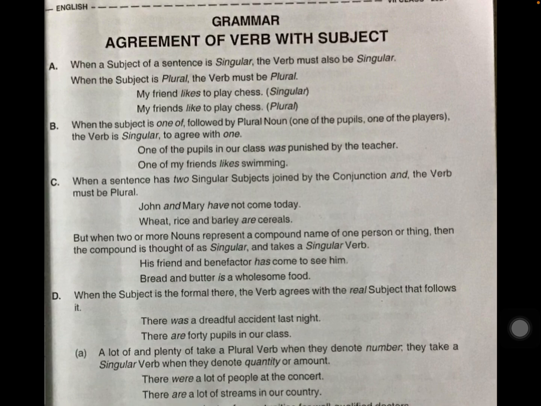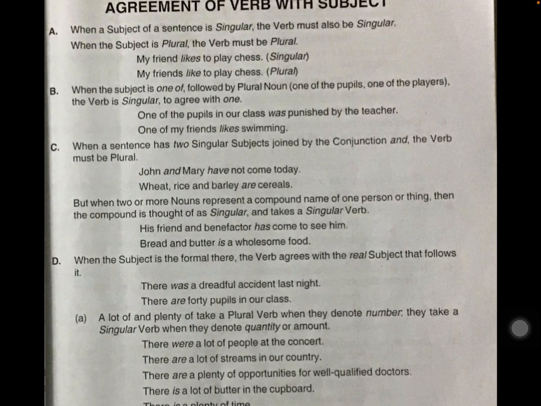When the subject is "one of" followed by a plural noun, like one of the pupils, one of the players, the verb is singular to agree with "one." One of the pupils in our class was punished by the teacher. Whenever we use "one of," the subject should come in plural form, and in the same way the verb should come in singular form.